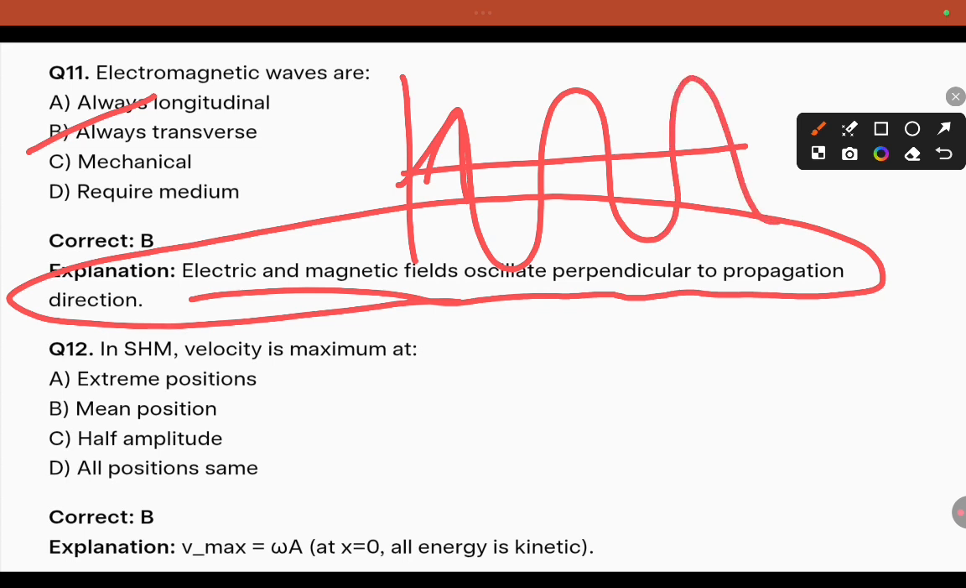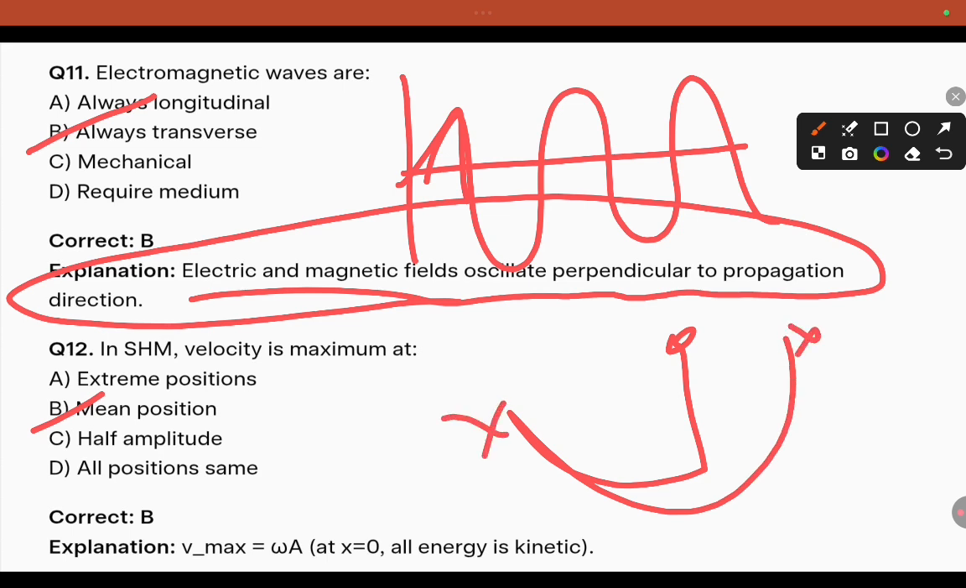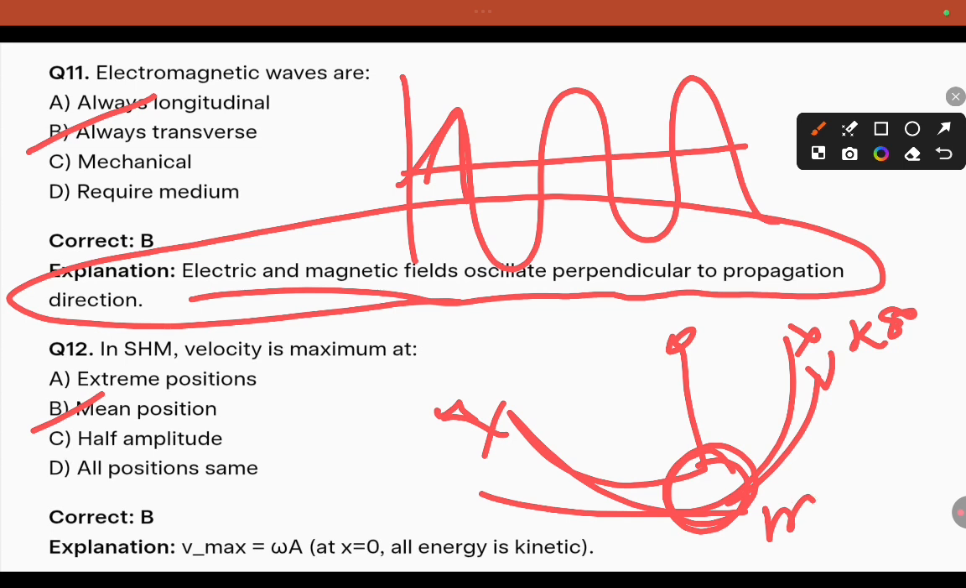In a system, velocity is a maximum where? At the mean position. See, if you take a simple pendulum, these are nothing but extreme positions. Here the velocity is decreasing, so kinetic energy is 0. But here it will be coming towards this side, so that it is max. The velocity is maximum at the mean position. We have a formula also, V max equals A omega. Okay, clear?